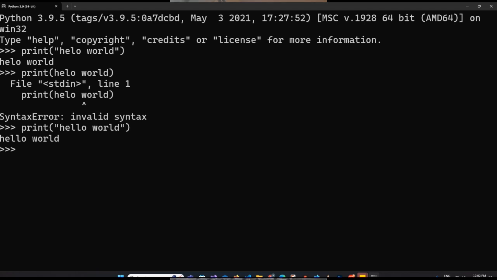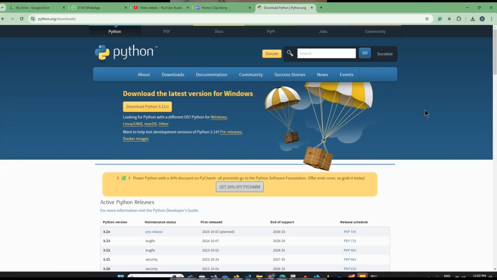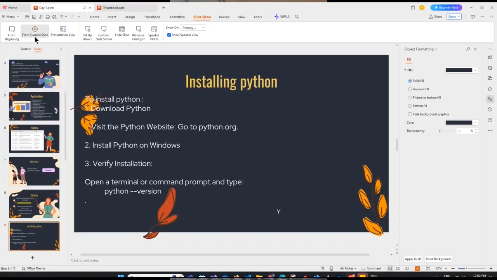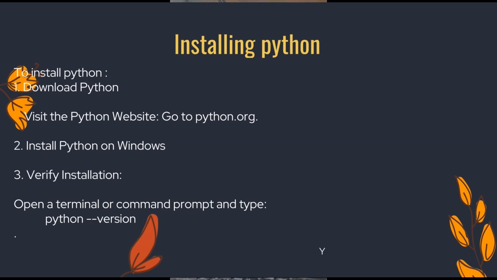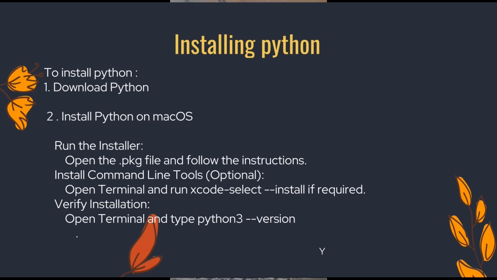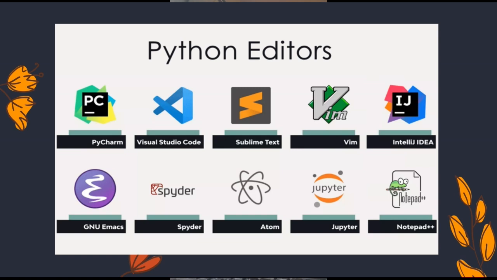But a very good way to run Python is to use some IDEs. So let's talk about IDEs now. Though this is a good view and we can run some Python programs here, we would still say it is better to run them in an IDE. Once your Python is installed, you can check the version and understand which version it is. We already know you may install the 3.13 version. This is for Mac OS, you can download Python for Mac OS if you're using an Apple laptop. Talking about editors, various editors are possible as far as Python is concerned. The very famous one is PyCharm.